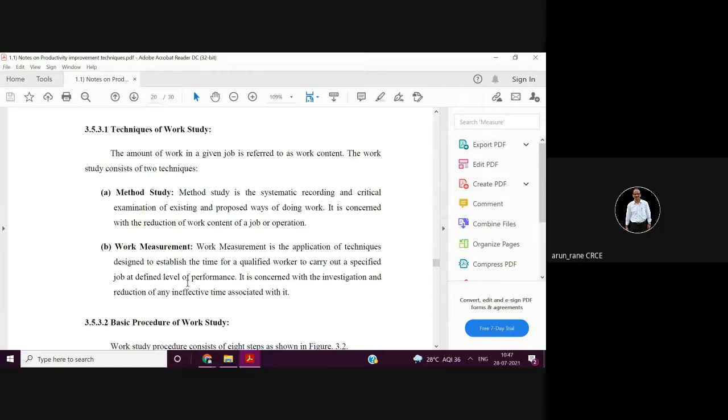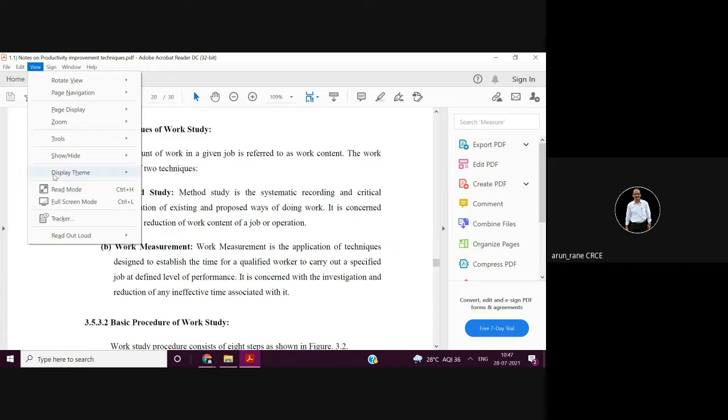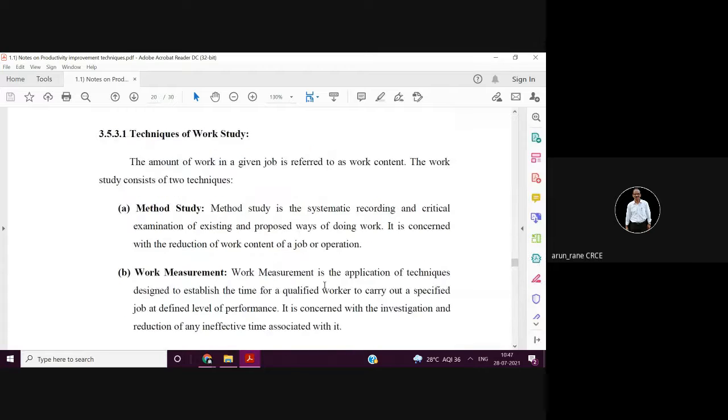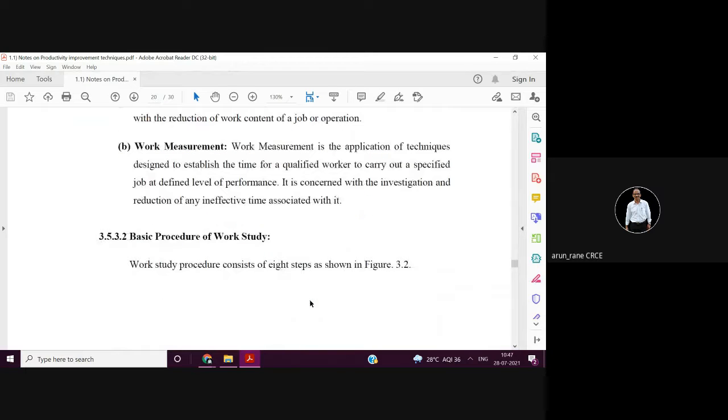Whenever you are doing a time study, you have to select the worker in such a way that he is average. He should not be too qualified or too experienced, otherwise he will do the job in a few minutes. At the same time, he should not be a trainee either, because he will take a lot of time. So that's why we say a qualified worker, or more correctly, the representative worker.